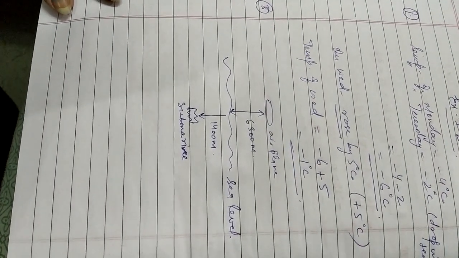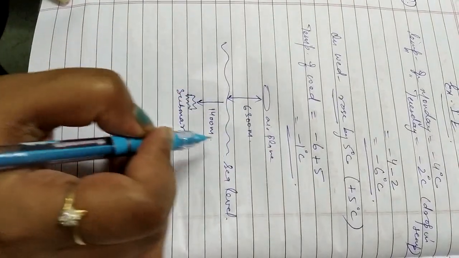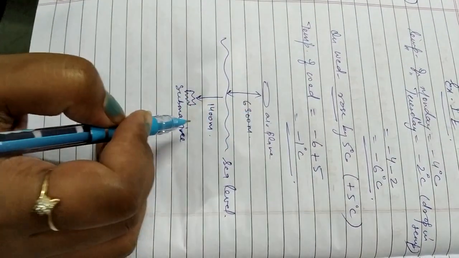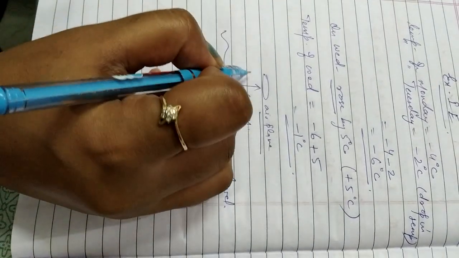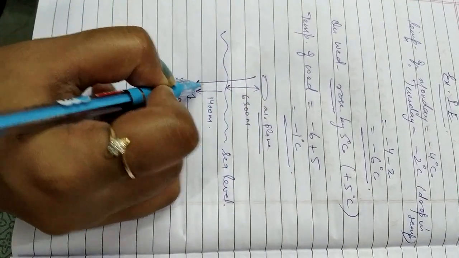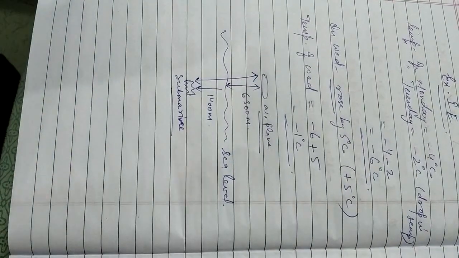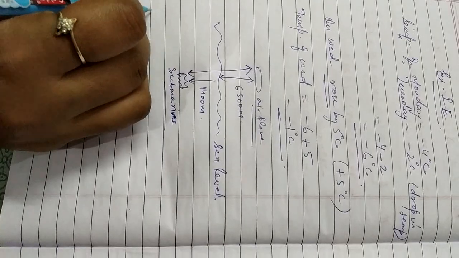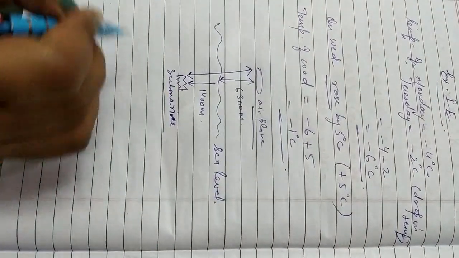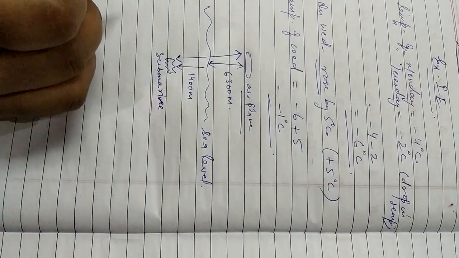Now find the vertical distance between them. Means you have to find the vertical distance. Vertical distance means the straight height between them. Who are them here? The plane and the submarine. It means you have to find the total distance between airplane and the submarine. Okay, so what you have to do, you draw this figure. It is very clear from the figure, you don't need to write any statement.